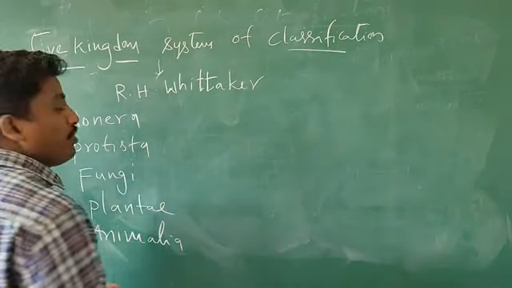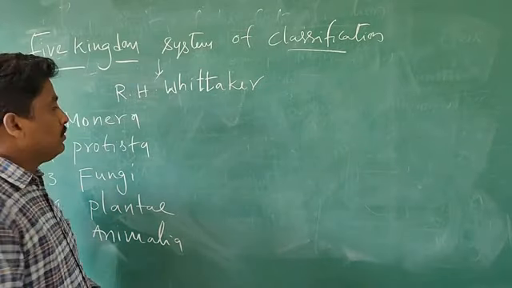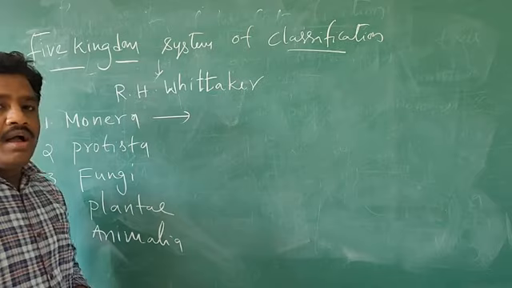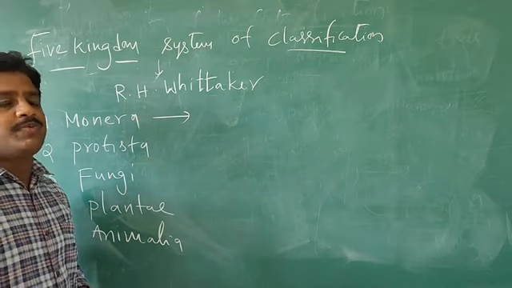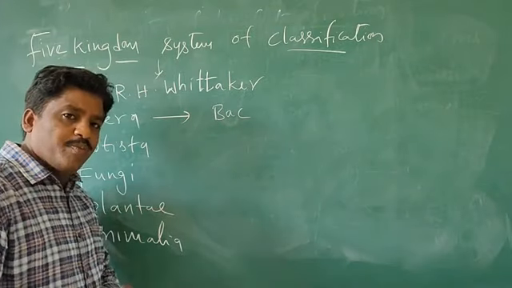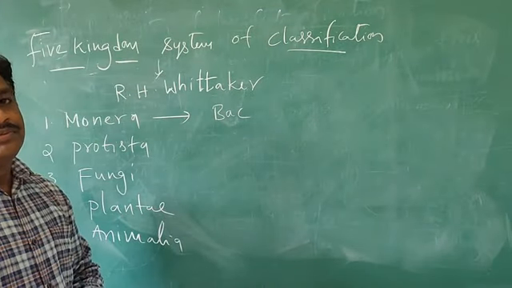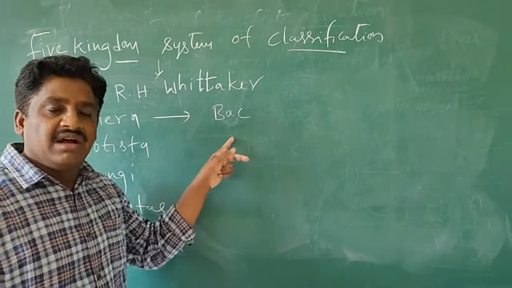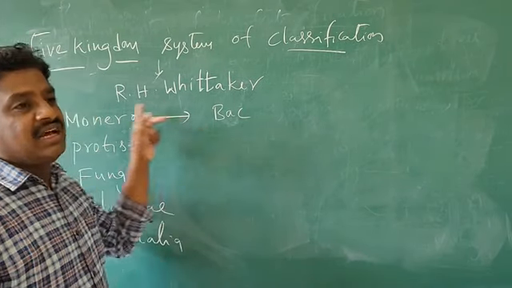See, in this Monera group, all prokaryotes are present, that means particularly bacteria. You can study bacteria in this group. The Monera group means all kinds of bacteria are arranged in the Monera group.